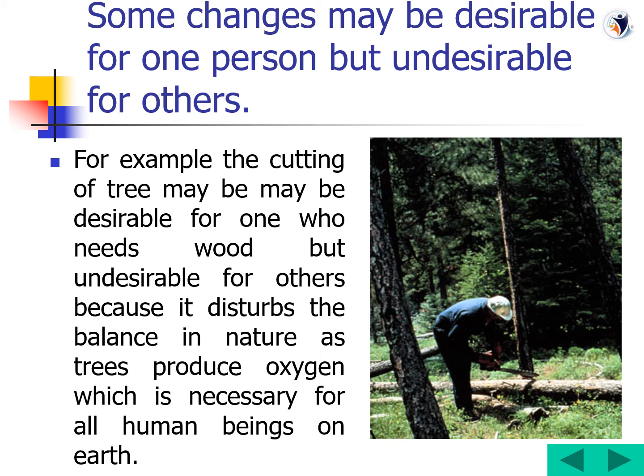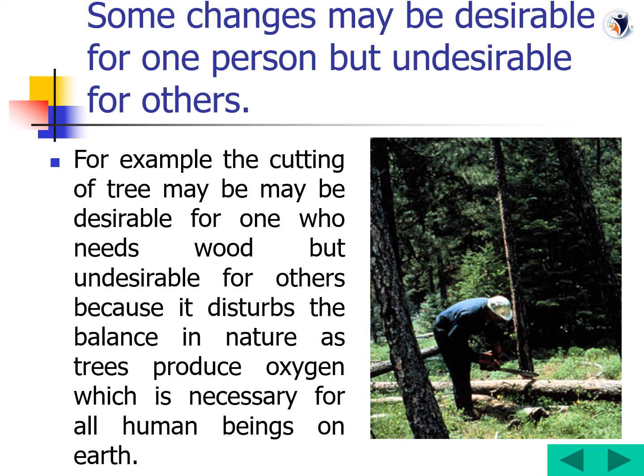By cutting down the trees, that is their wish of change. They need the wood. Without the wood, they can't live. Without the wood, they can't do anything. That's why they are taking the trees. For them, that is a desirable change. And unknowingly, by cutting down the trees, the oxygen levels are decreasing for all human beings, isn't it? That is the undesirable change that happens for us. So we should be very careful while we are doing any action. Is it going to harm any other person? We have to take that into consideration, children.